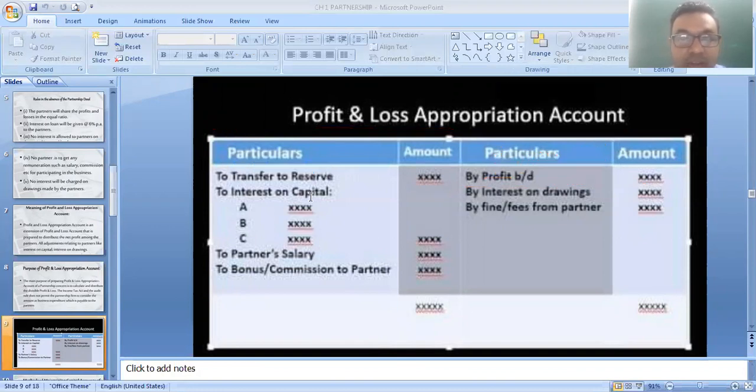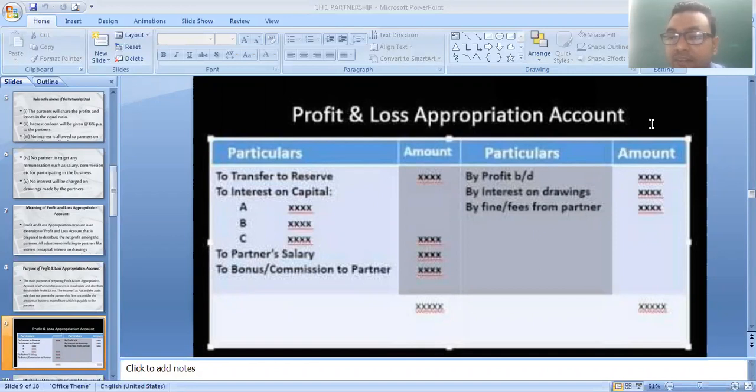Okay, now after any other information, so interest on capital, salary to partners, commission to partners, bonus to partners, all these expenses relating to the partners are written on the debit side of the profit and loss appropriation account. In the same way, interest on drawings, any fine or fees from the partners, is written on the credit side of the profit and loss appropriation account.